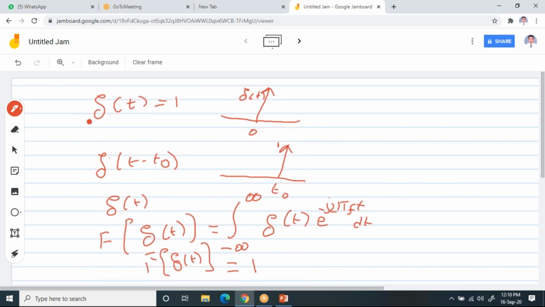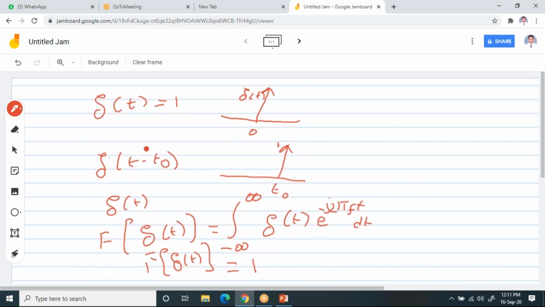So if I represent the impulse function, you can define impulse function like this: del of t equal to 1, and it exists at t equal to 0. I have a pulse whose amplitude is 1. If it is del of t minus t naught, I'll have an impulse function at t naught whose amplitude is again 1. Is it clear?